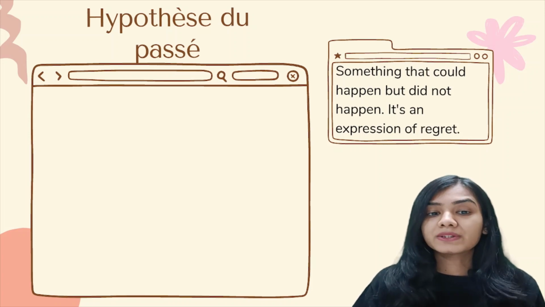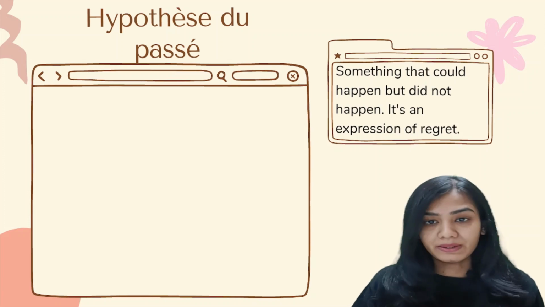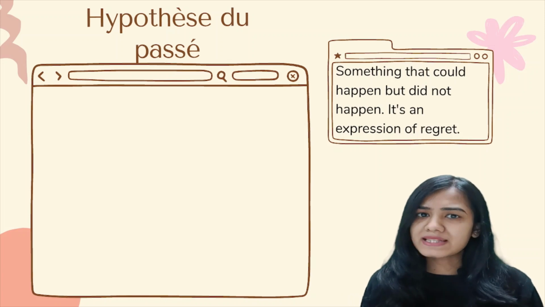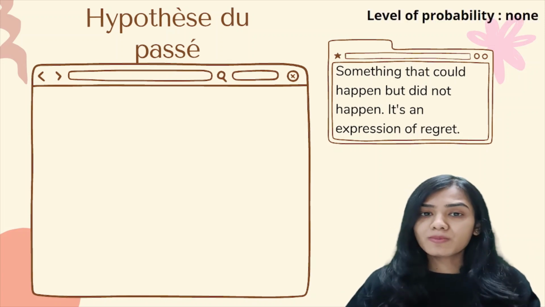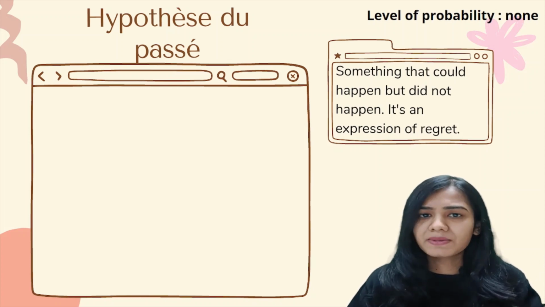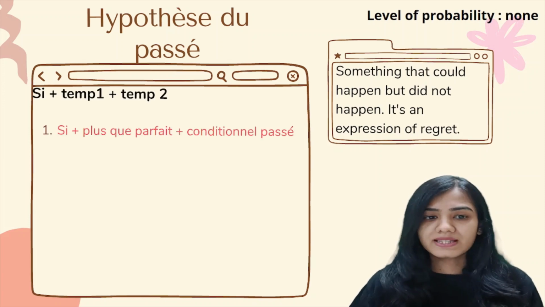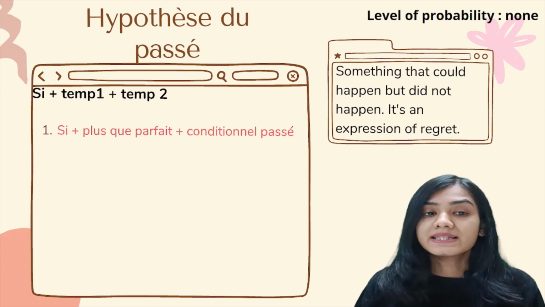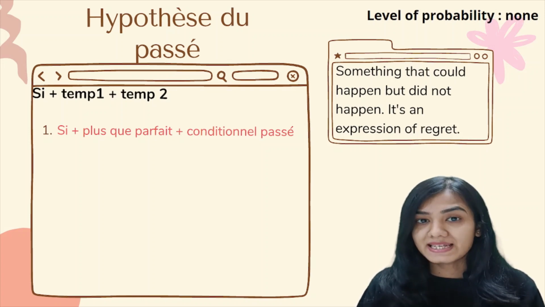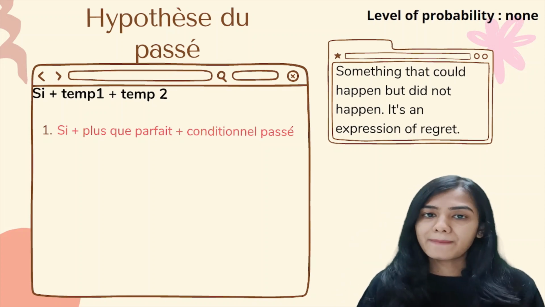Moving ahead with hypothèse du passé. So something that could happen but did not happen. It's an expression of regret. So in case of hypothèse du passé, it's all in past. So the probability of all these actions happening is none. There is no chance. Basically, we are talking directly about past, so let's see what all sentences could be made with this. It can be si plus plus-que-parfait plus conditionnel passé.